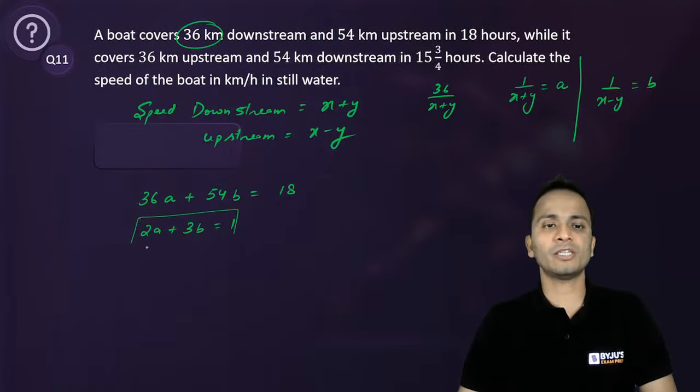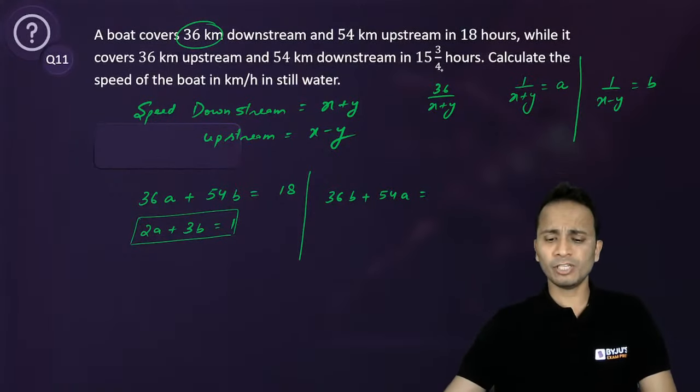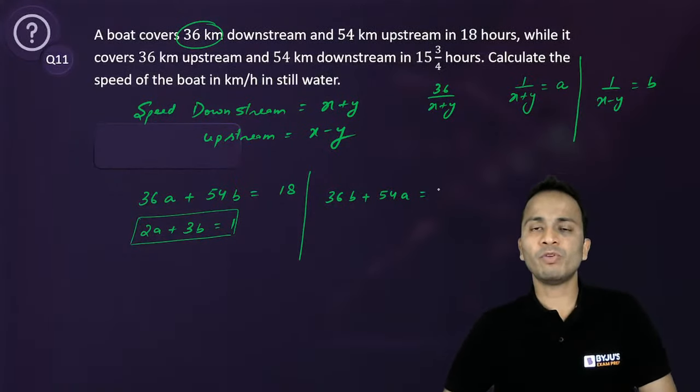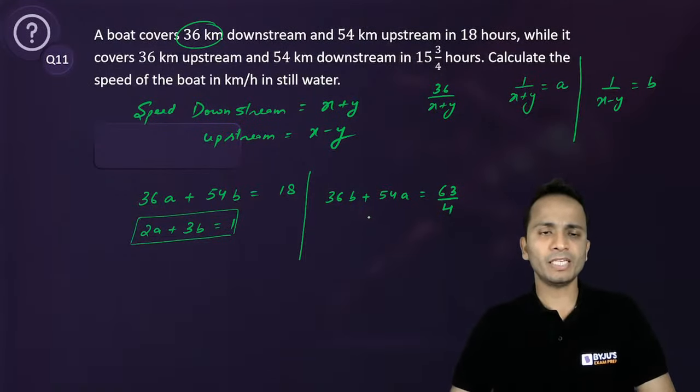Okay, so this is the first equation, right? Now, while it covers 36 kilometers upstream, that is 36b, plus 54a, 54 kilometers downstream in 15 3/4 hours, so it will become 63 upon 4. Okay, 63 upon 4, right?